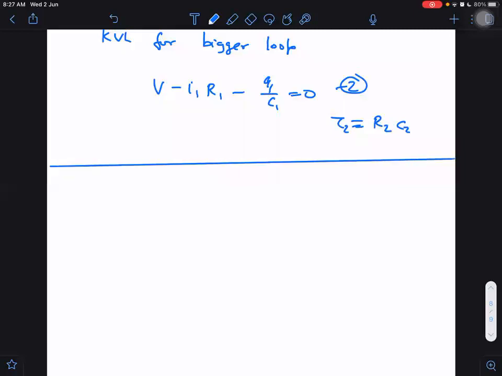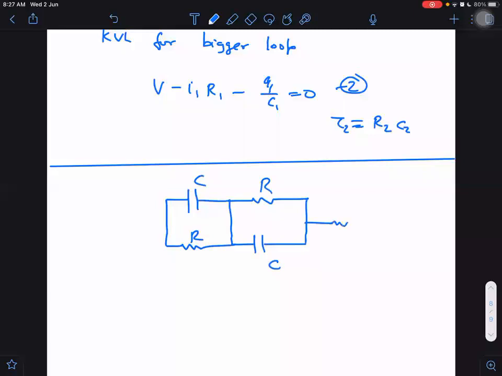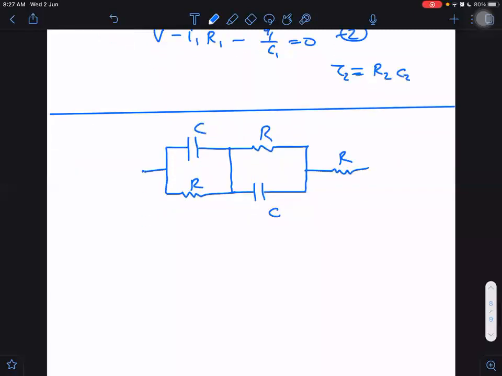But before that, I want to take another example. Capacitance C here, and then this one, C, R, and together they are connected to R, and this is the battery here. Can you determine the time constant in this case? Let us try.